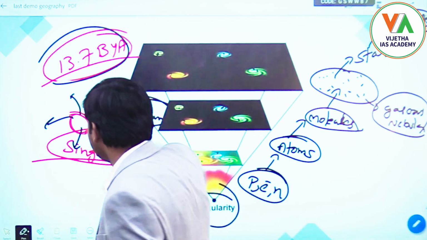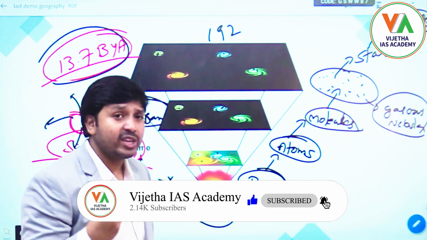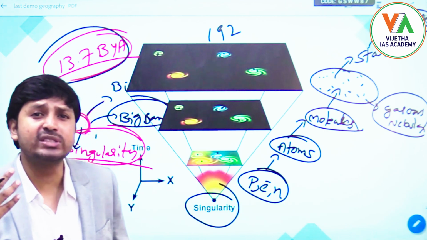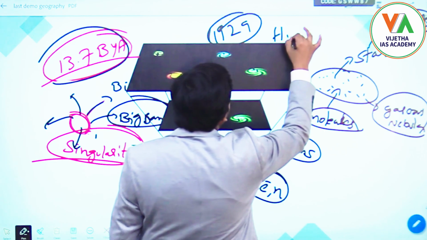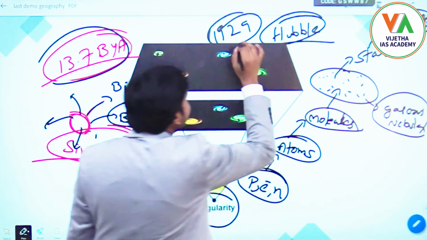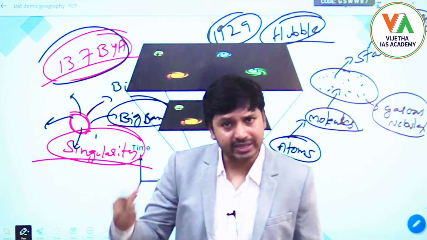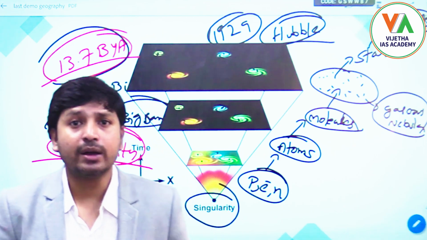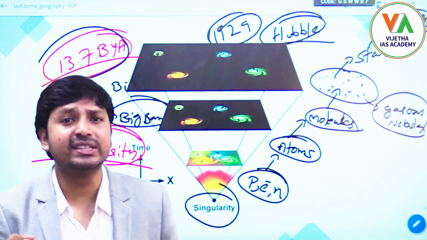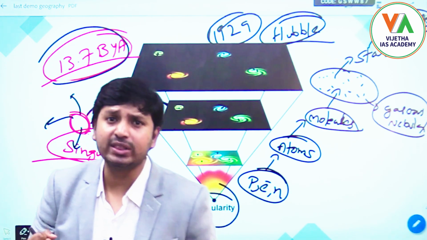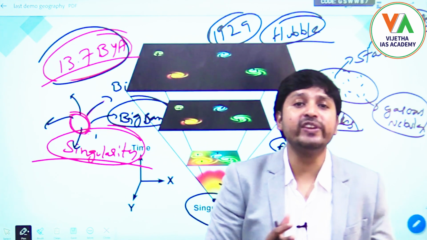In 1929, we had to know whether the universe is expanding or not. We have to have some proof, right? So in 1929, a person called Hubble used his telescope, Hubble's telescope, and observed that whatever stars, systems and galaxies are there in the universe are all moving away from each other.